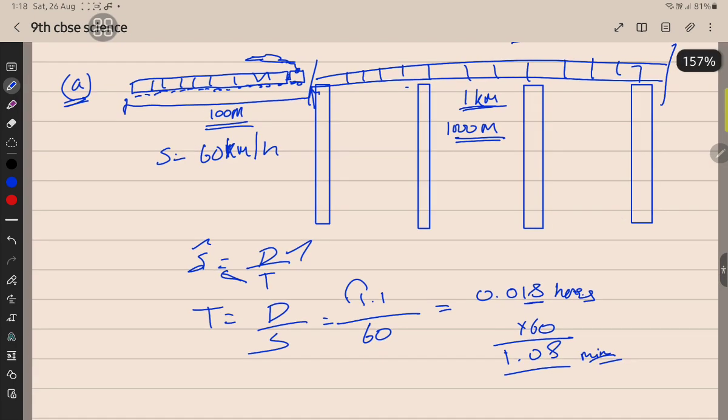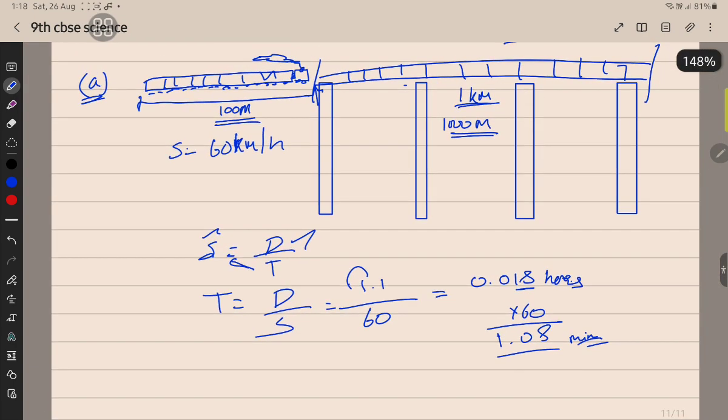This is a very practical and easy question. So simple. What formula? Speed is distance by time. You want to find the time, so speed should come down and time should come to the left. If you do the substitution, you can very easily find the answer.